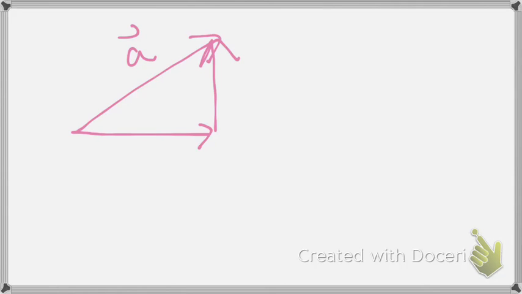Well, it would be nice if we could figure out how to find those components. So I'm going to draw this picture again. So here's A. I'm actually going to introduce a new piece of notation here. Here are our components, and we can label these things this way. A sub x, that is the component of A that is along the x-axis, and A sub y, that is the component of A along the y-axis. There's a right angle. There's some other angle. Notice that this is a right triangle.